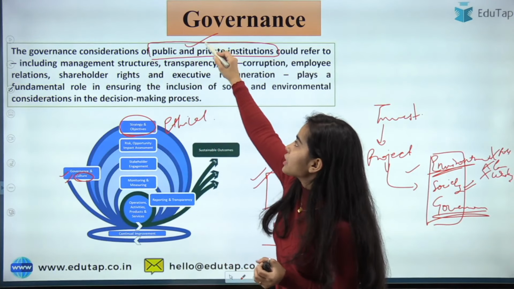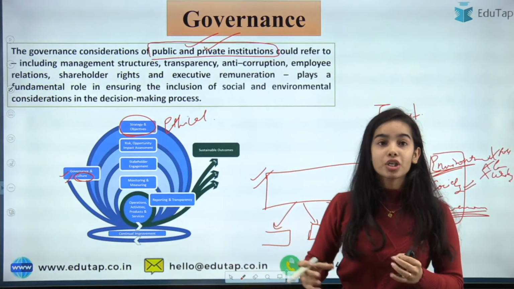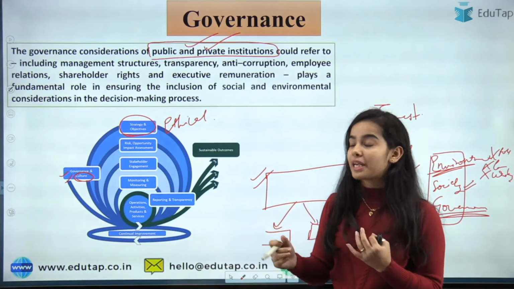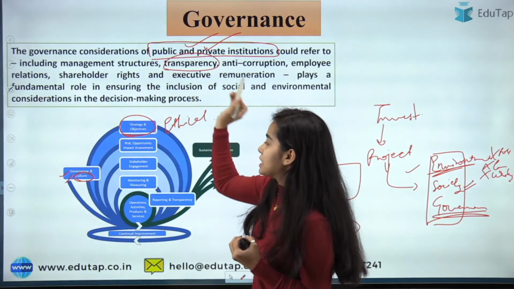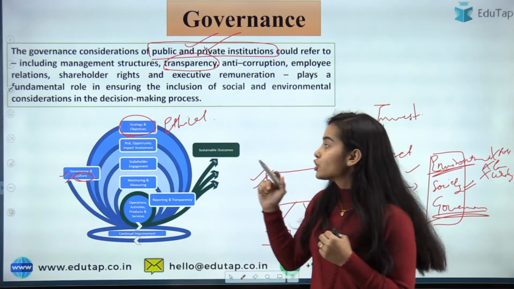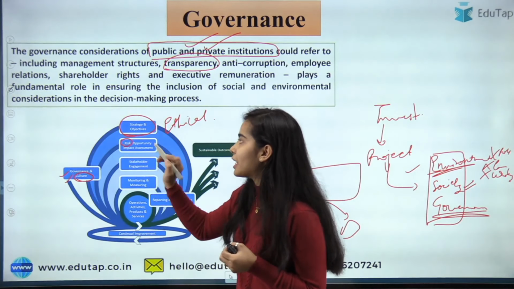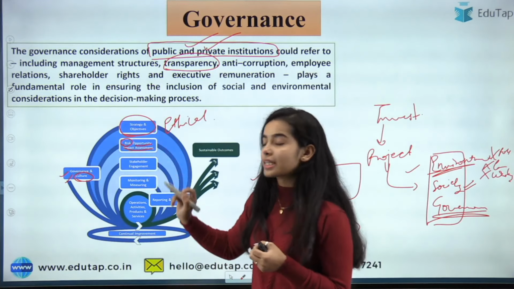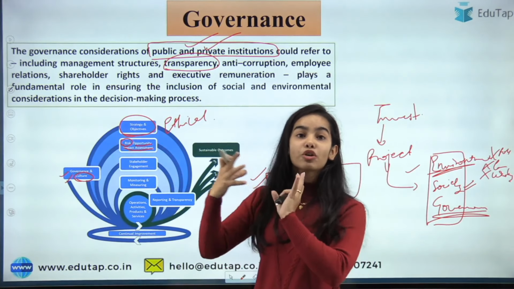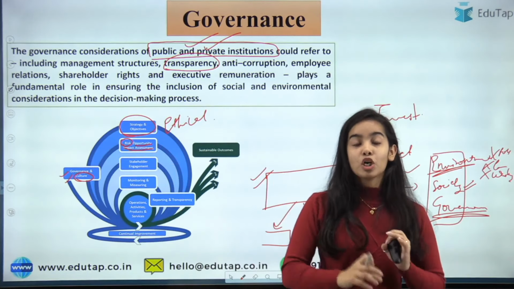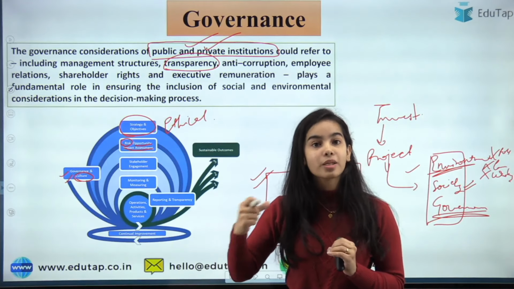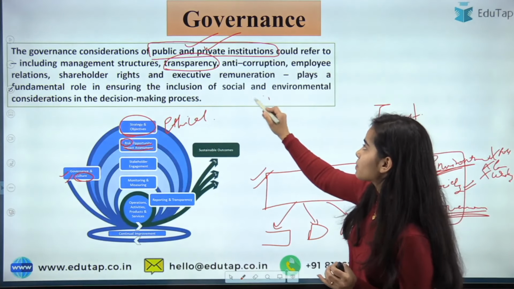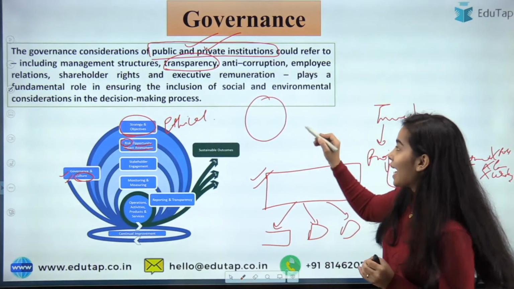So the governance considerations of public and private institutions. The public and private institutions should have a management structure that has transparency. There should be transparency when a project is being taken. So they should do the risk evaluation and opportunity impact assessment: we are creating this much benefit and this much harm, so should we take the project or not? This much benefit is happening to the society and this much harm.